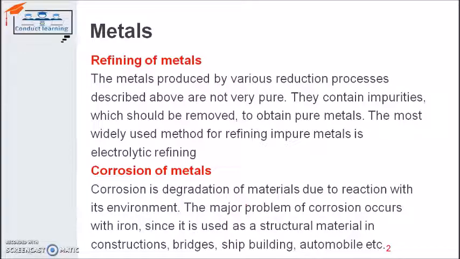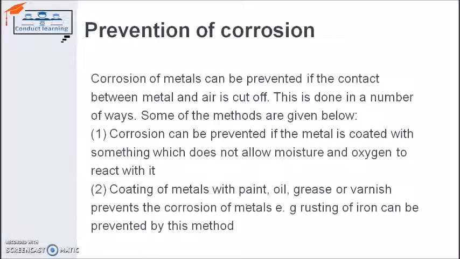Corrosion of metal. Metals normally react with the air or water present in the environment, so they get corroded. So we need to protect them from corrosion. There are different methods used to protect metal from getting corroded. Corrosion of metal can be prevented if the contact between the metal and air is cut off. This is the only way to protect the metal from corrosion.